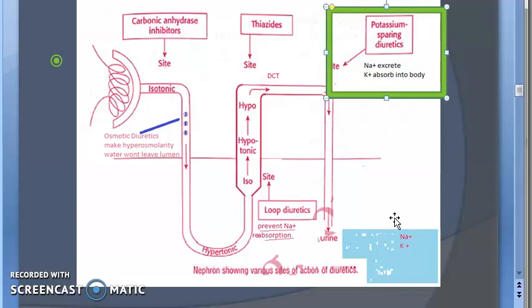So along with these diuretics, they also give a potassium sparing diuretic, which is a weak diuretic. But what it does is allow potassium to be absorbed into the body. So it will excrete sodium and allow reabsorption of potassium into our body. But it is a weak diuretic, so it is used as an adjunct with other diuretics.